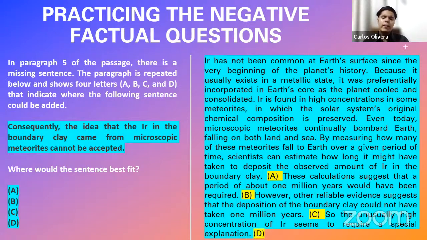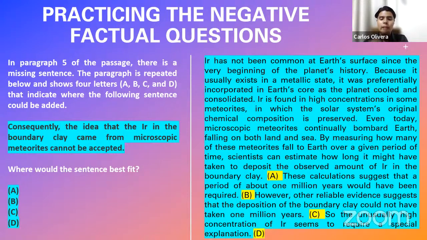It's telling you it's impossible for these meteorites to get into our boundary clay in 1 million years. So it's concluding. After the letter C, there is a conclusion: "The unusually high concentration of air seems to require a special explanation." So after the letter C, we are simply concluding that we need another hypothesis, another explanation for this